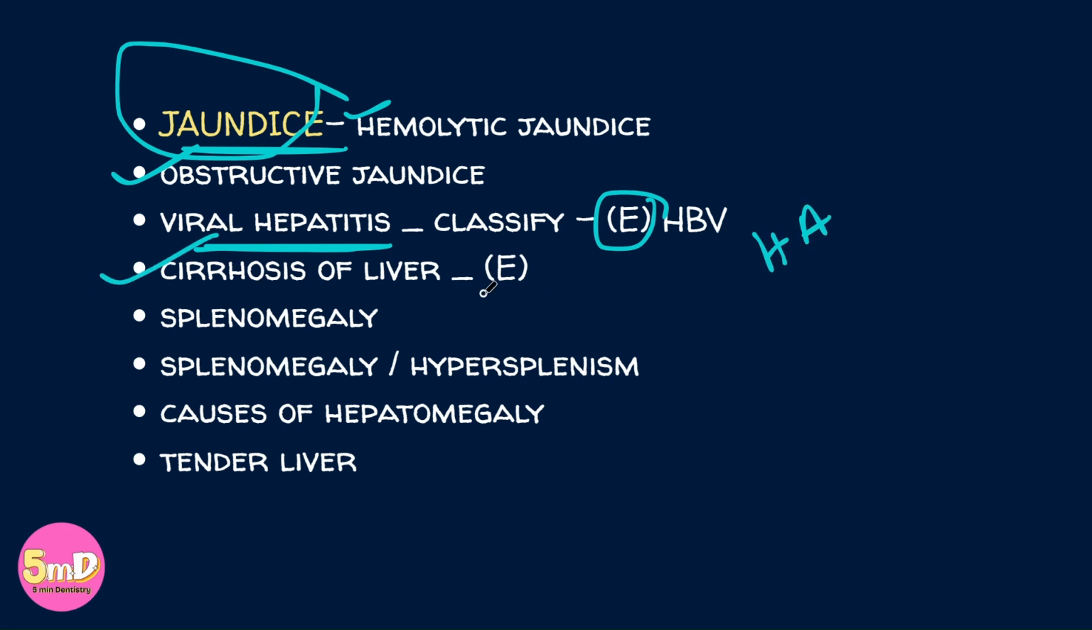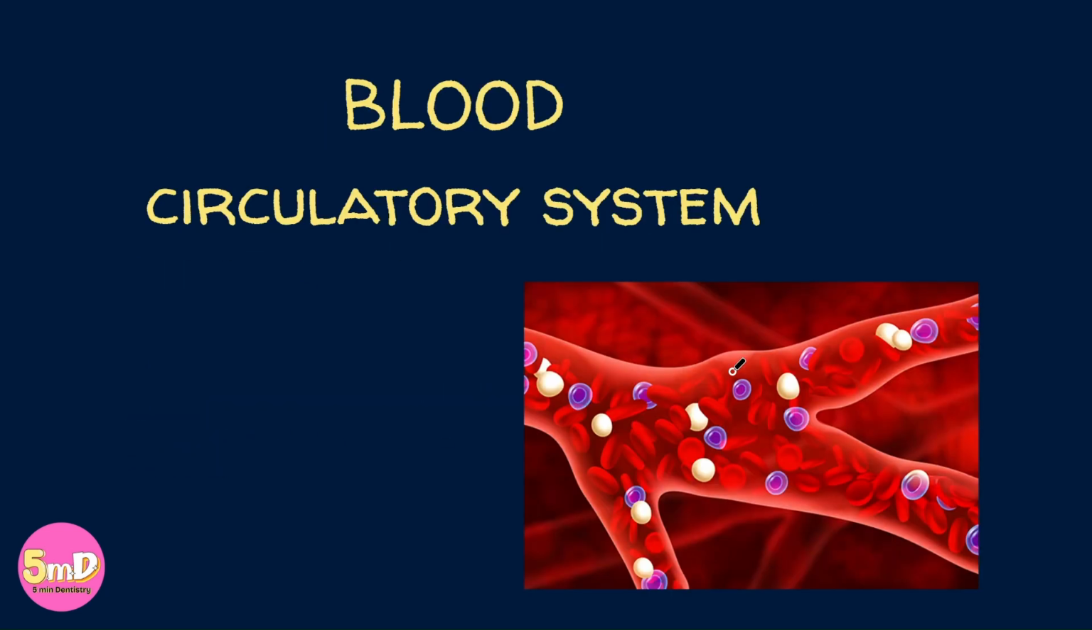Cirrhosis of liver, how does it happen? What is the management essay? Splenomegaly, hypersplenism have been asked. Causes of hepatomegaly, tender liver have been asked.